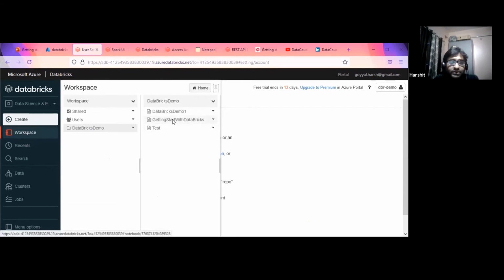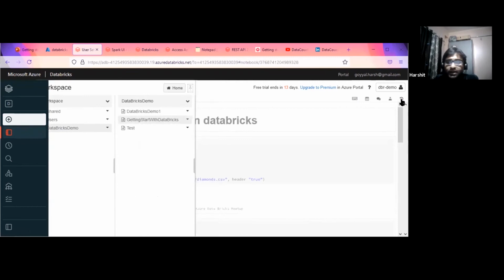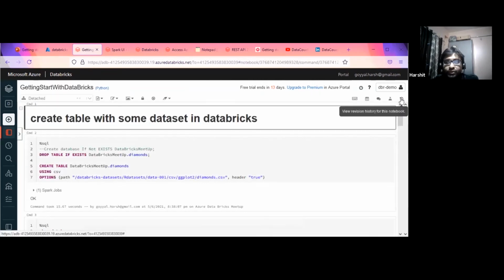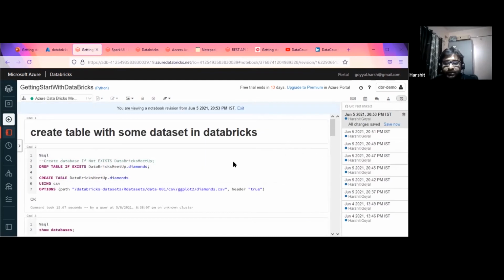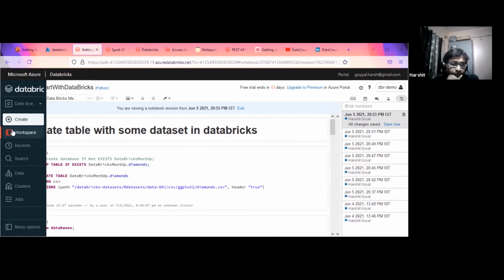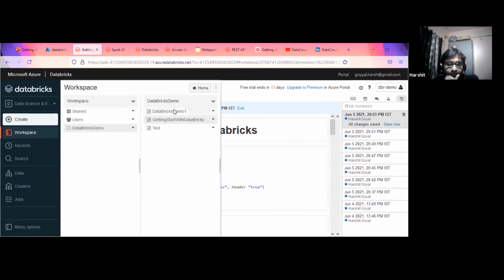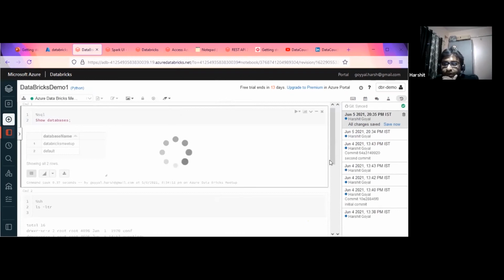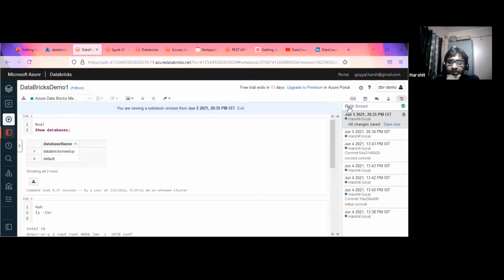If I go to this workspace, here you can see this view version history for this notebook. You just click on this. I've already committed it multiple times to my GitHub account. Okay, this is not linked. I need to go to another one then. I think this one I have linked. Yeah, if you see this, it says Git synced. So this file is already synced to Git.